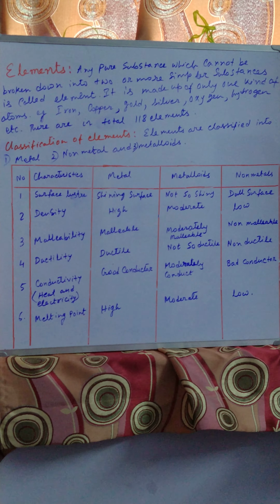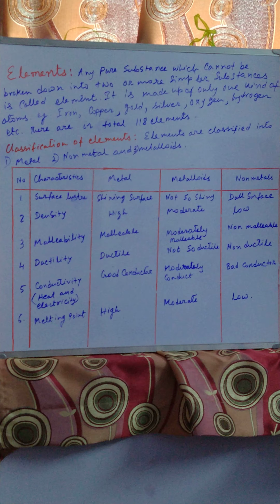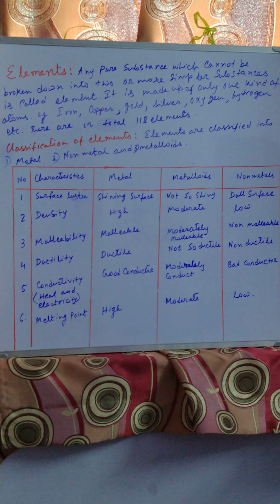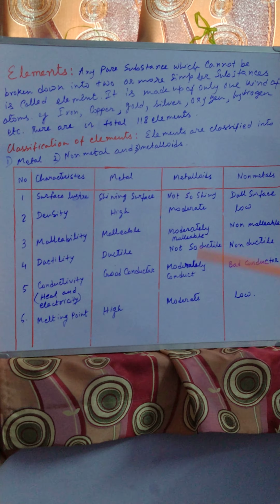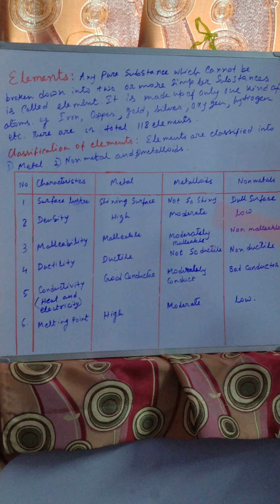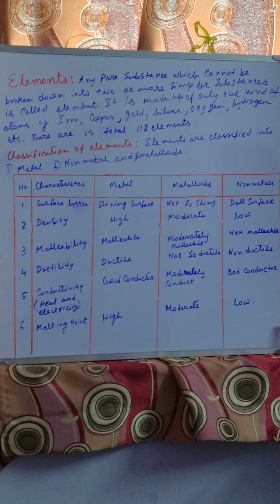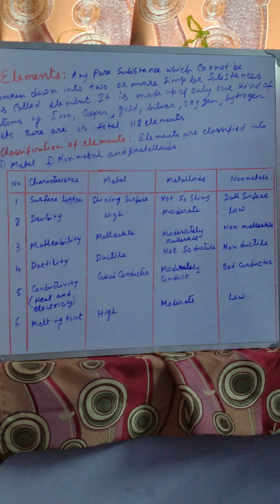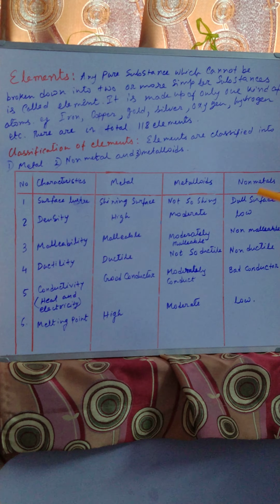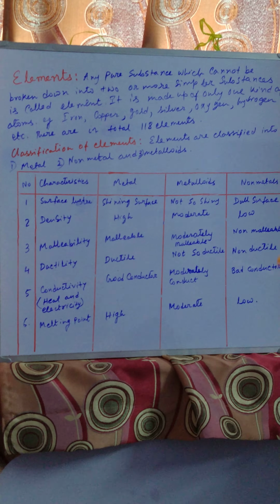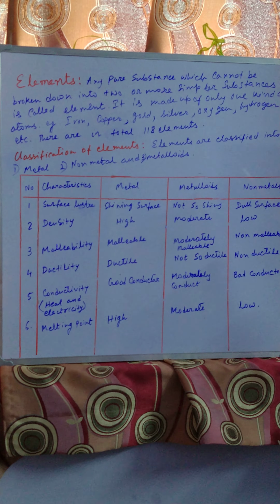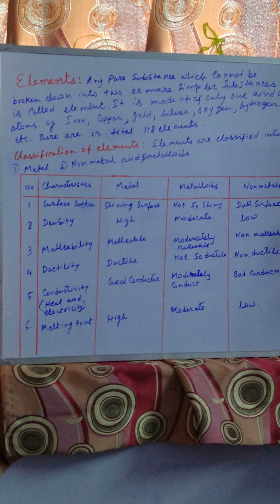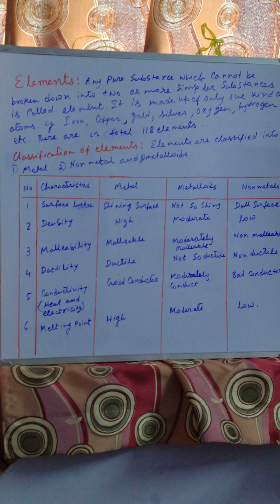Now, the same way as you have learnt in case of solid, liquid and gaseous substances, here also you will learn about the characteristics of metal, metalloid and non-metals, and also the differences. From the same chart you will learn about the characteristics of metals, metalloids and non-metals and their differences.